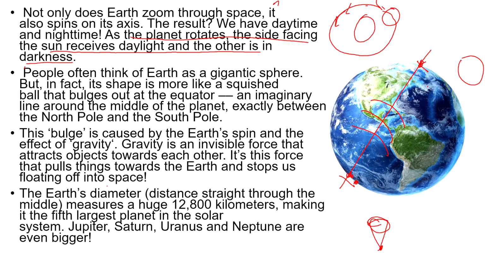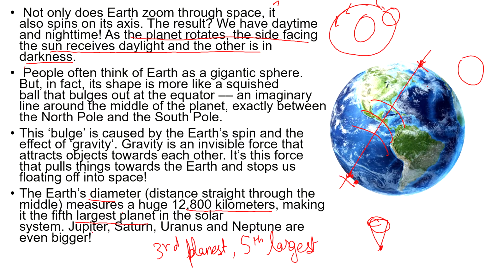The next important thing is that the Earth's diameter measures a huge 12,800 kilometers, making it the fifth largest planet. Our Earth is the third planet from the Sun, and it is the fifth largest planet in our solar system.